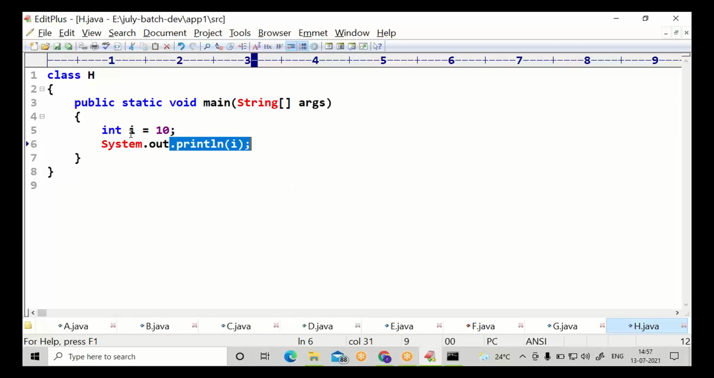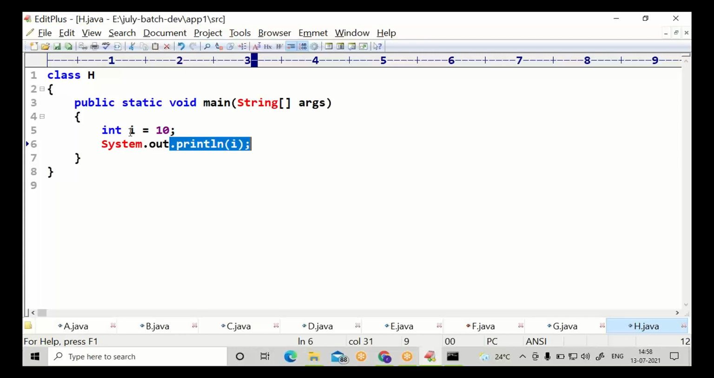i is a name to the variable. The data type is int. We can store int values only, like 10. Whatever value we stored, the same value we can use. Generally, a variable is used for storing one value.